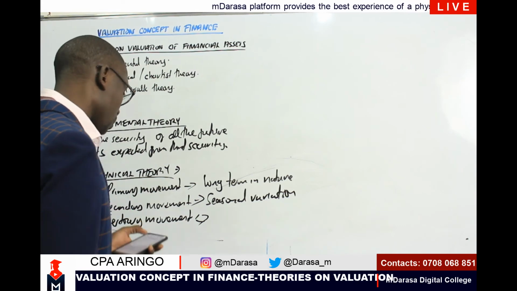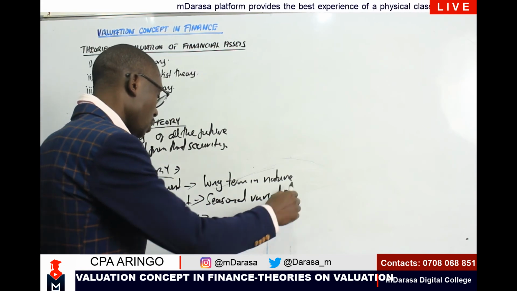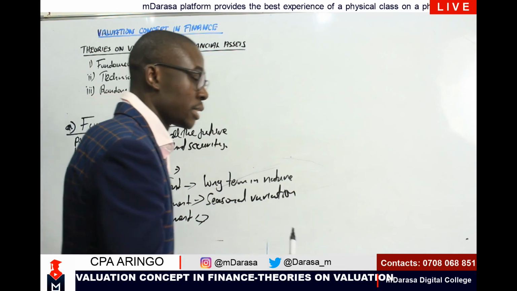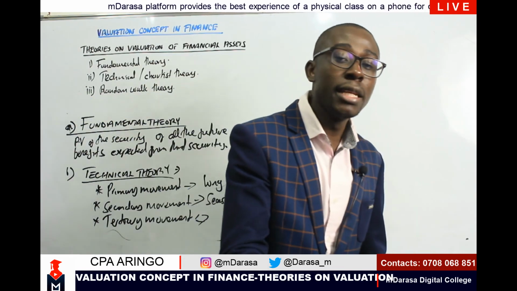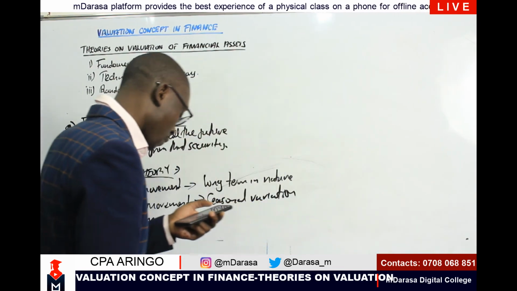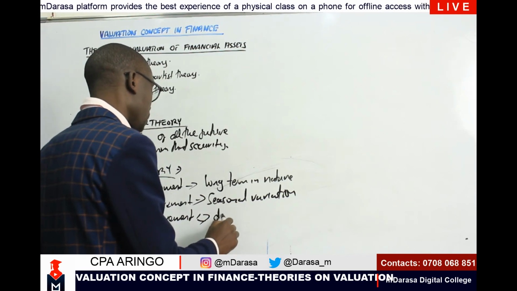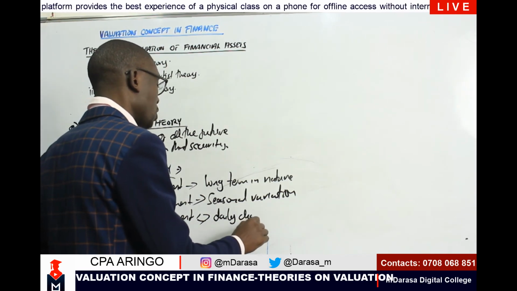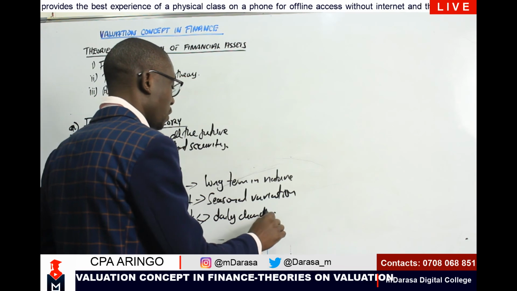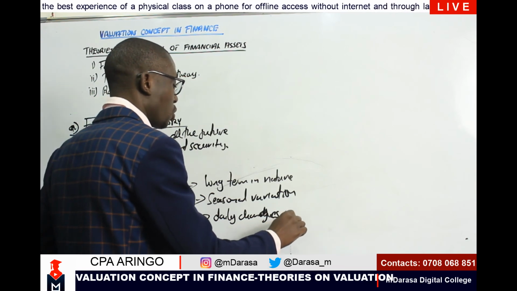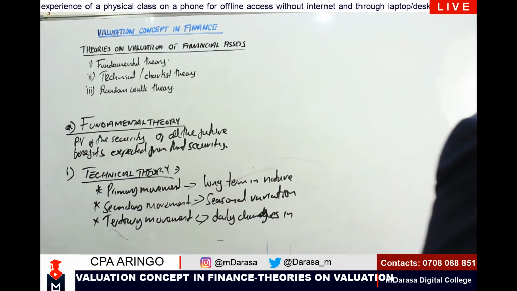Tertiary refers to daily changes in stock prices.